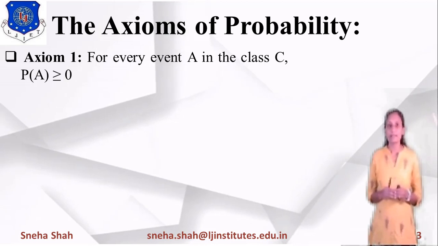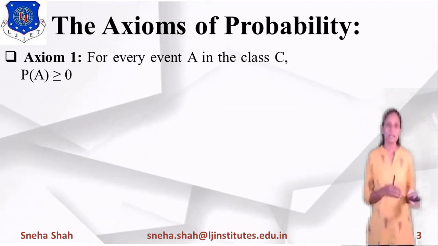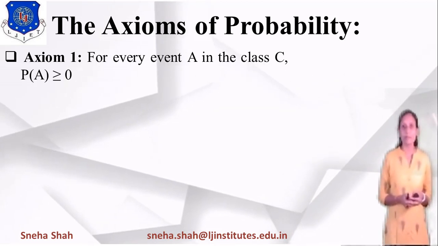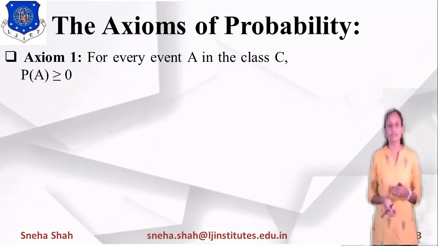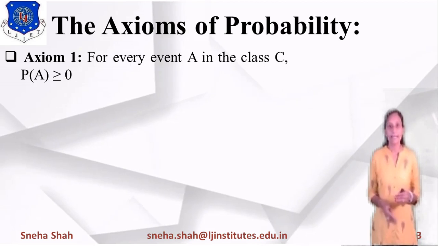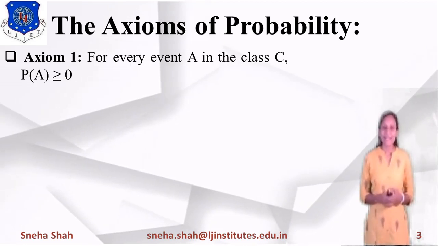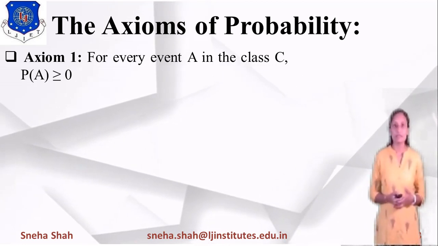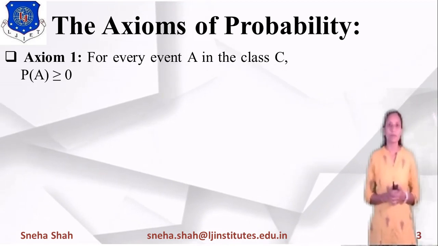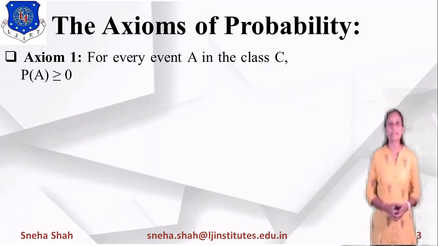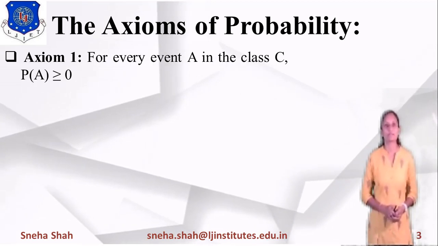But if we take the occurrence as minus 1 or minus 2, it is not possible. So the probability of occurrence will not be negative. Probability of any event cannot be negative. So the first axiom is that probability of A should always be greater than or equal to 0.